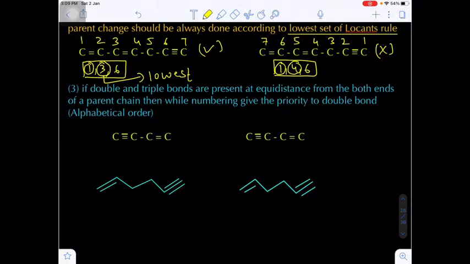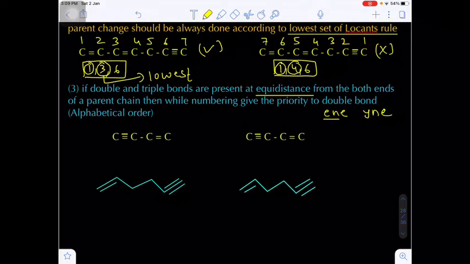If the lowest set of locants rule fails, that means from both positions the double bonds or triple bonds are present at equidistance, then we have to go for alphabetical order. We know double bond is ene and triple bond is yne. Which will come first in alphabetical order?